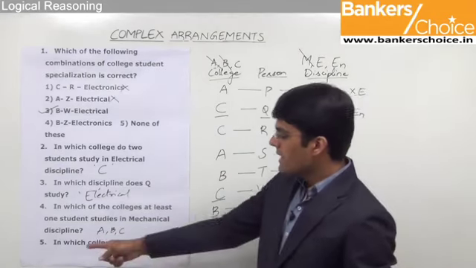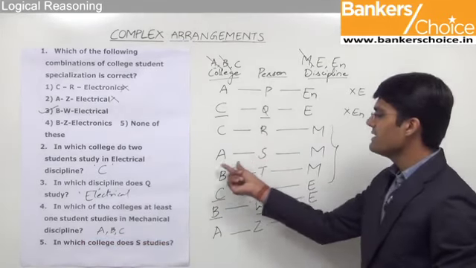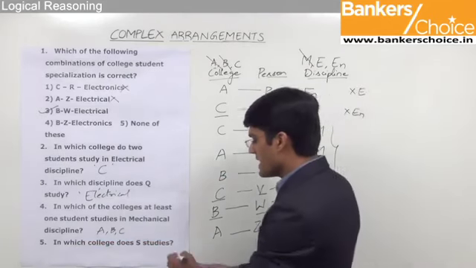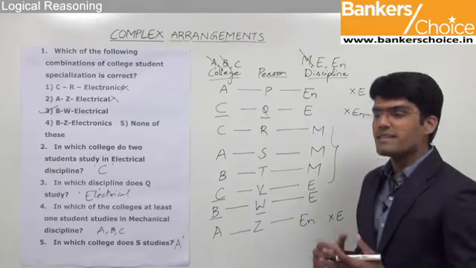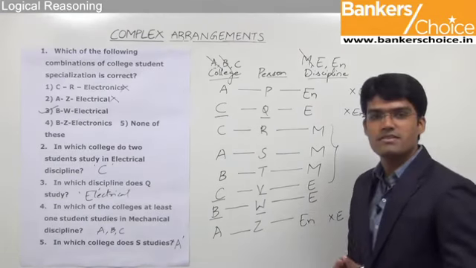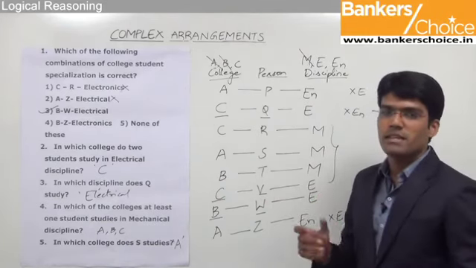And the last question is, in which college does S study? From the assignment we know that S studies in college A. So the answer for question number 5 is college A. So friends, as you can see here, answering these questions takes no time. We only need to do the proper assignment from the given information.